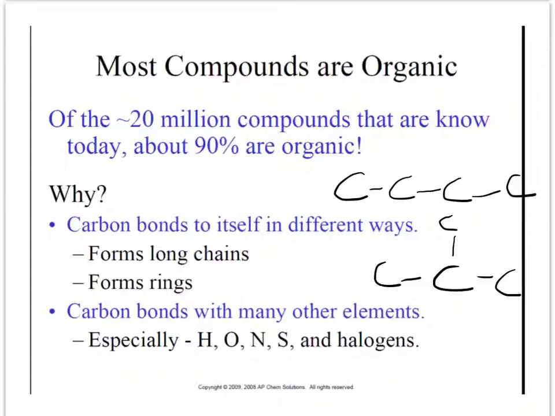You know, we can organize them in different ways, and we can have double bonds or triple bonds in some places, and that's going to change the behavior. So there's just a variety of combinations you can have, and we're still discovering new organic compounds. It's not like we're done with them.